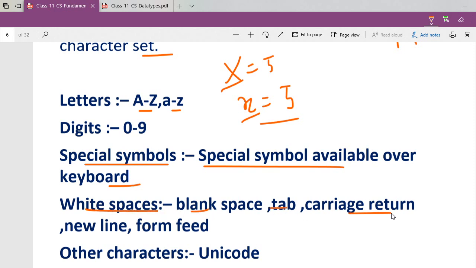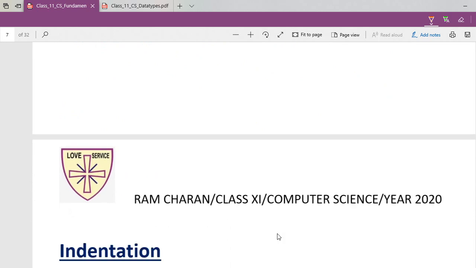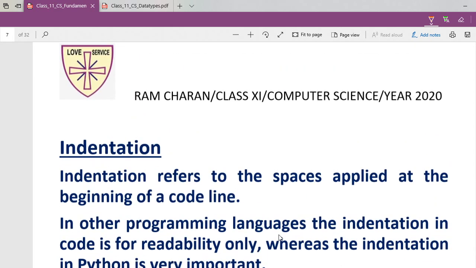Then white spaces are there: blank space, tab, carriage return. The tab key is on the left side of the keyboard, the third button from the top, and moves eight columns to the right. Carriage return is the enter key on your keyboard. Then new line, form feed, and other characters available in Unicode, all are valid character set in Python. Am I clear? Now I'm going to show you all these things.